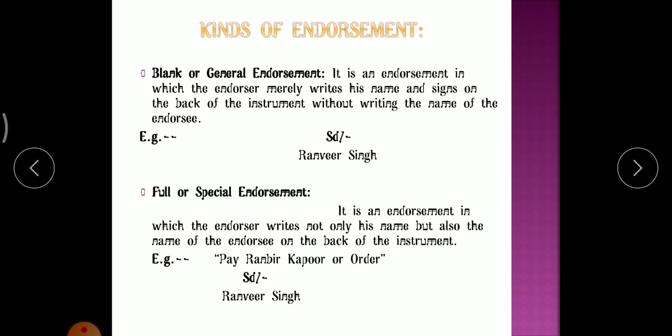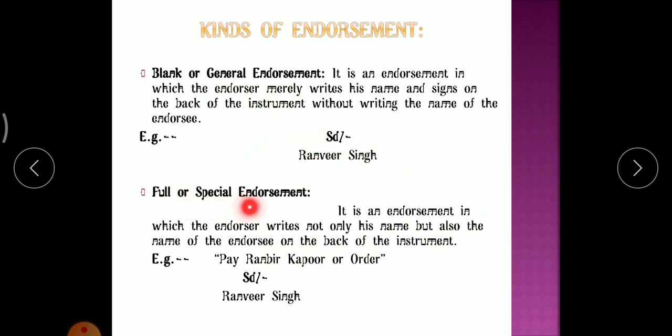Now let's move towards full or special endorsement. It is the endorsement in which the endorser writes not only his name but also the name of the endorsee on the back of the instrument. See here, in blank endorsement, what was there? He was writing his name and signature, but he was not writing the name of an endorsee.